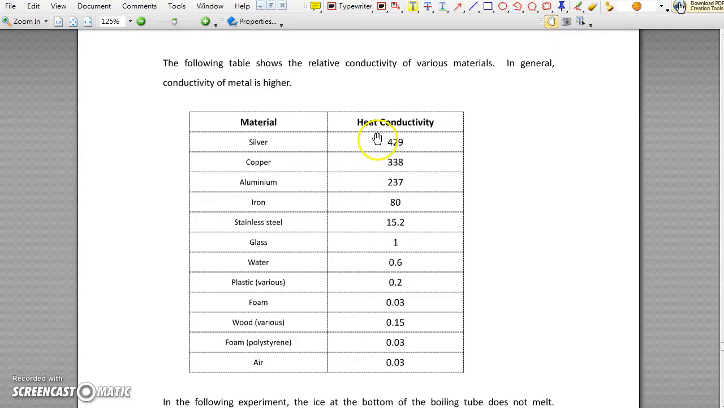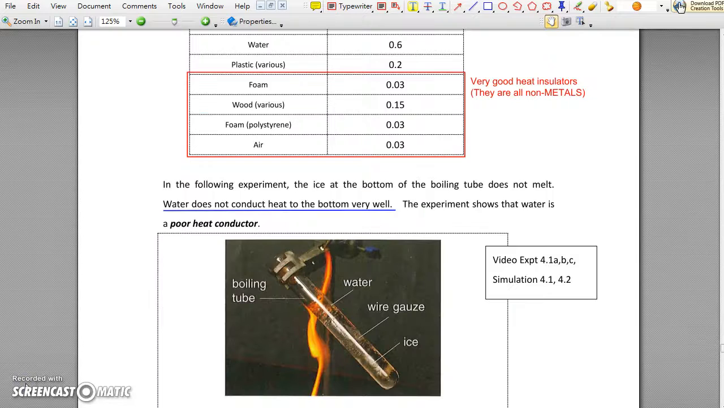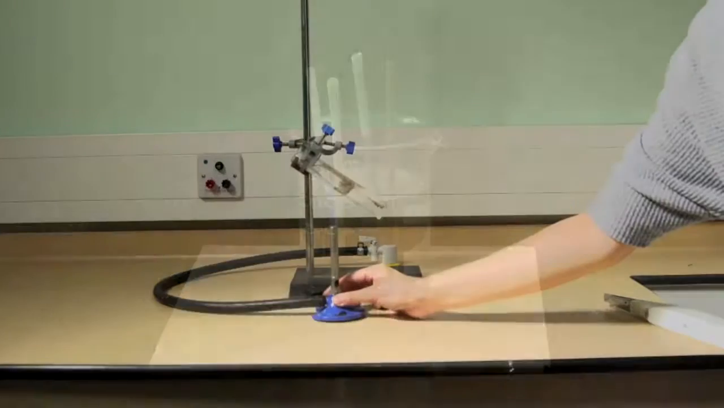The range of heat conductivity is large. Silver, copper, and aluminium are very good heat conductors, and they are all metals. While wood, foam, and air are very good heat insulators. They are all non-metals. To many people's surprise, water is not a good heat conductor. It does not conduct heat very well. Let's see the following experiment. It will show you how poorly water conducts heat.